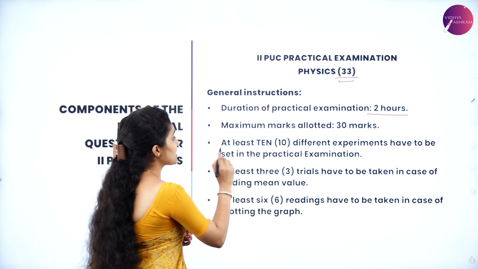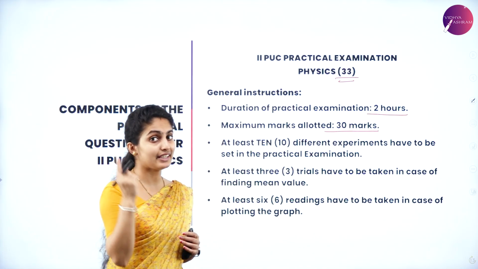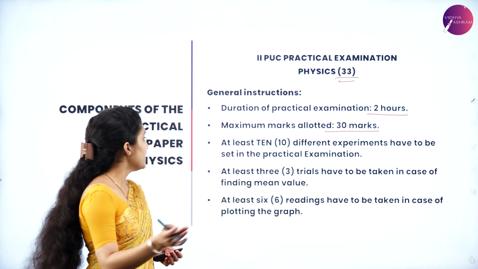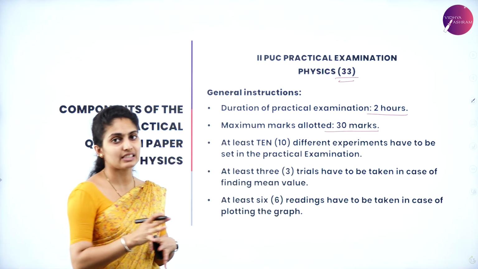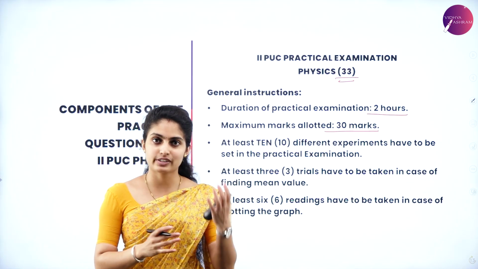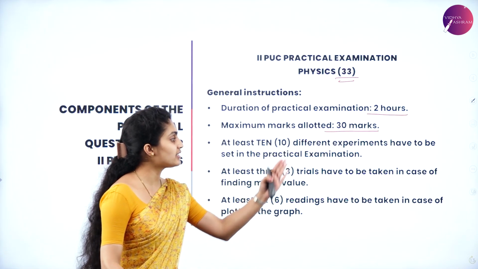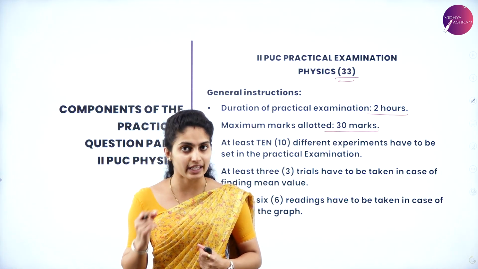Maximum marks allotted for practical is 30 marks. 70 you are already writing. Plus 30 makes you 100. Next, at least 10 different experiments have to be set in the practical examination, which is left to your internals. And at least 3 trials have to be taken in case of finding a mean value.